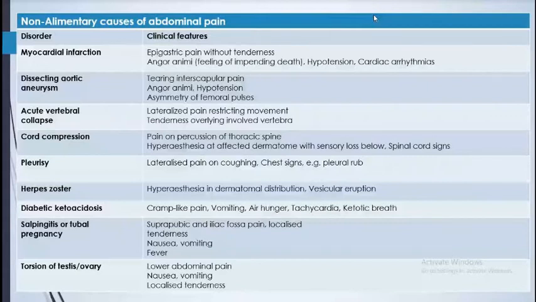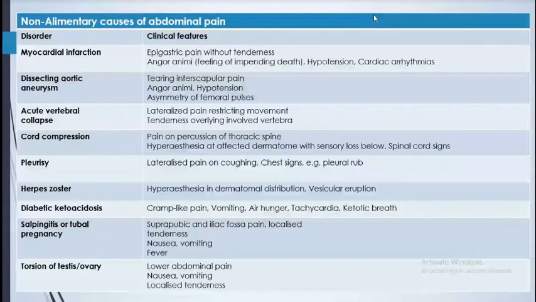Also herpes zoster, because of herpes also the patient can have pain, but there are definitely skin eruptions, like vesicular eruptions, and a peculiar pattern of the disease, a dermatomal pattern, that we can see. So we need to examine the patient, right? And diabetic ketoacidosis is cramp-like pain with vomiting, air hunger, tachycardia, and ketotic breath, and the patient has a history of diabetes. So that has to be distinguished. And another is torsion of the testes or salpingitis and tubal pregnancy, ectopic pregnancy. We need to do an abdominal scan for that.